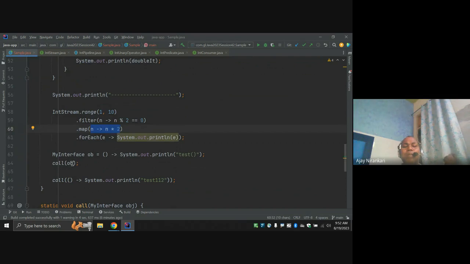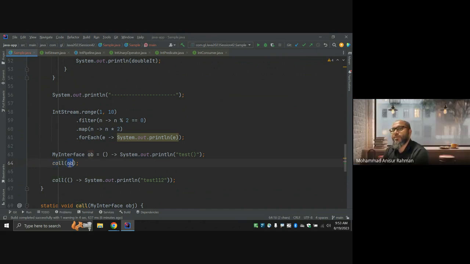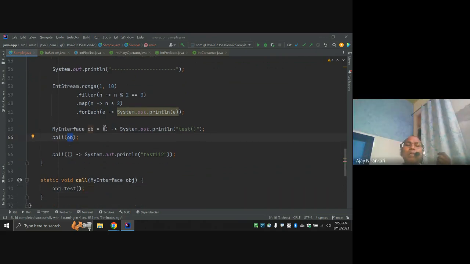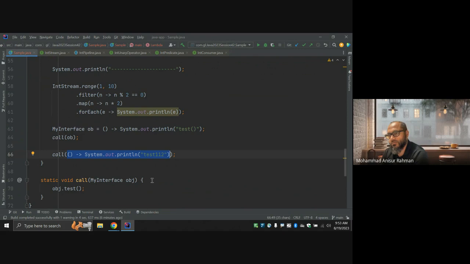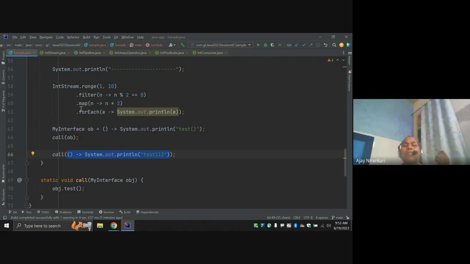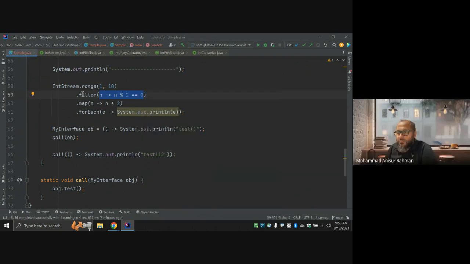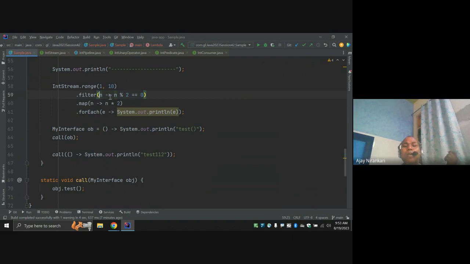Generally, until now, whenever we call any method we pass a value, maybe an integer value or an object. But with a Lambda expression, you can even pass complete code. Why do you need a variable? Just pass whatever code to the method you call. Any method which is expecting a functional interface as an input, you can pass complete code. This code is a Lambda expression. A Lambda expression is just the input and what the output is.